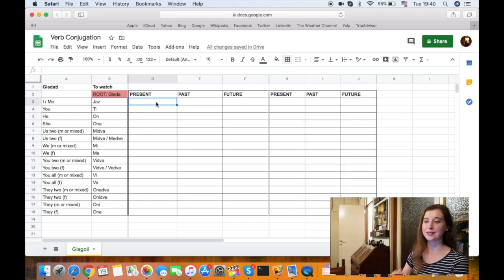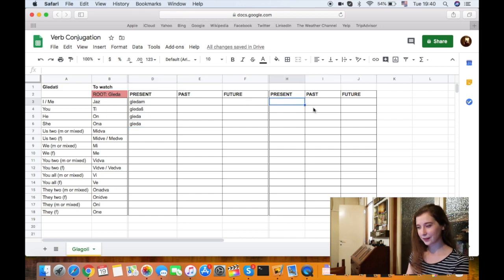We have the present. So we said we have the root. So the root is gleda, right? And if it's jas, it's jas gledam. Okay, so we put m at the end. So jas gledam. If it's ti, it's sh at the end. Ti gledaš. And then on, just the root here. All right, so on gleda, and ona gleda. All right, awesome. So what did we do?